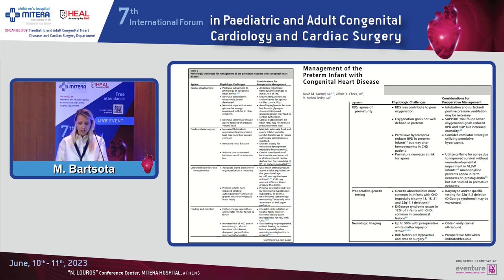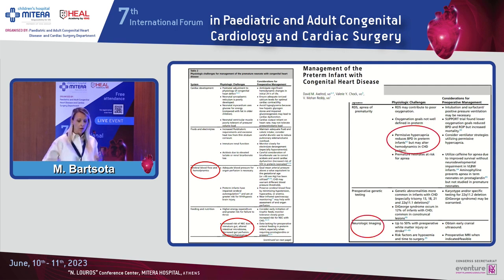And I will just draw your attention to only a couple of them, like the cerebral blood flow and hemodynamics. We know that preterm infants have increased risk of intraventricular hemorrhage and impaired cerebral autoregulation. They have increased risk of necrotizing enterocolitis, and that increases even further if you have congenital heart disease. Both prematurity and congenital heart disease increase the risk of neurological abnormalities, and it is very important in premature babies with congenital heart disease to have good imaging of the brain before they go to surgery.